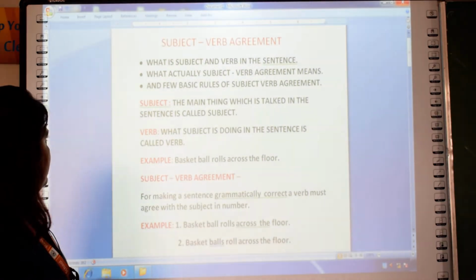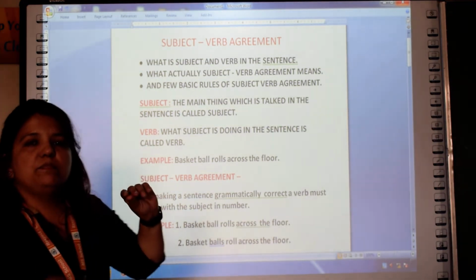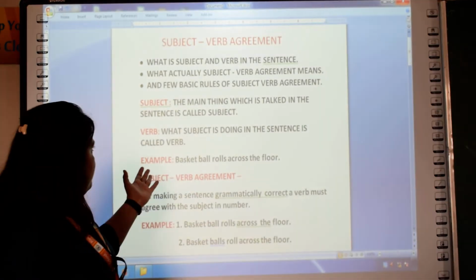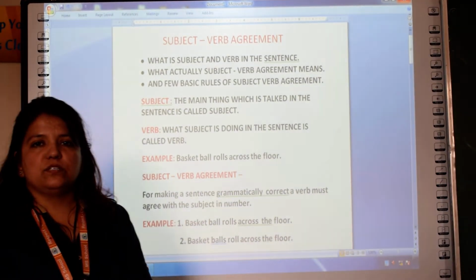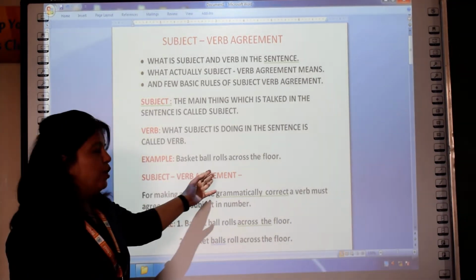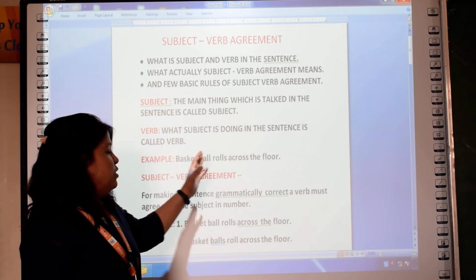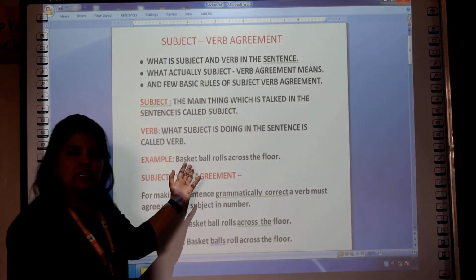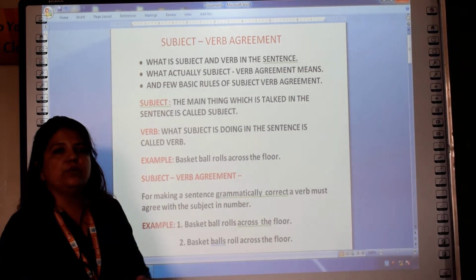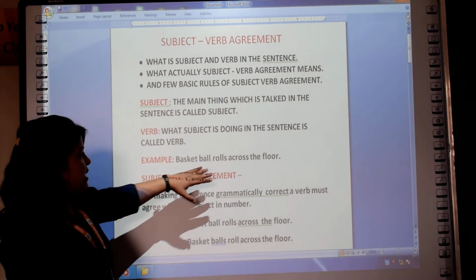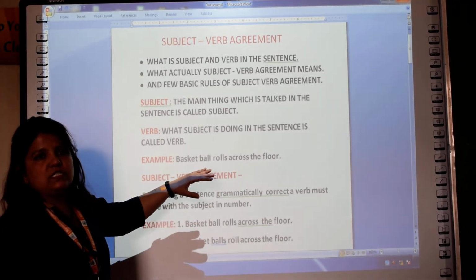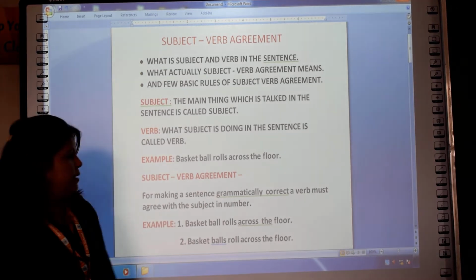So let's move ahead. Subject means the main thing which is talked about in the sentence is called subject, and verb means whatever subject is doing, that is called verb. For example, basketball rolls across the floor. So in this sentence, basketball is a subject and rolls is a verb, because basketball is doing rolling. That's why it is said that rolls is a verb over there and basketball is a subject, because it is the main thing which is talked about in the sentence.